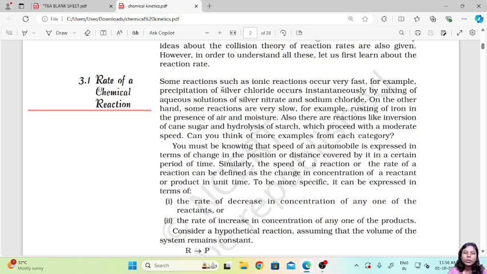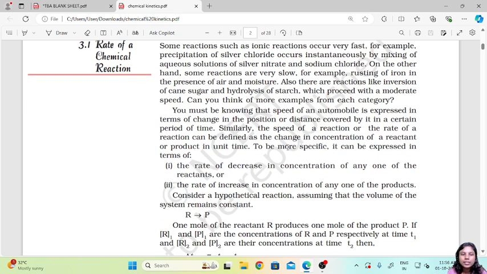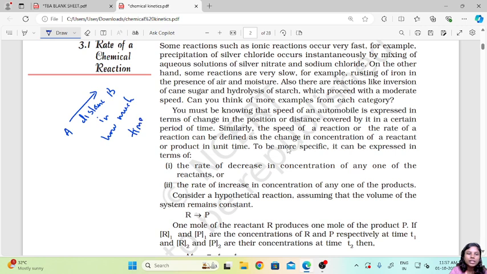You must know that the speed of an automobile is expressed in terms of change in position or distance covered by it in a certain period of time. When we are talking about speed, we say it is the distance traveled divided by time, correct? So if I am moving from, say, point A to point B, we calculate how much distance I have moved in how much time. These are the two things that we find.